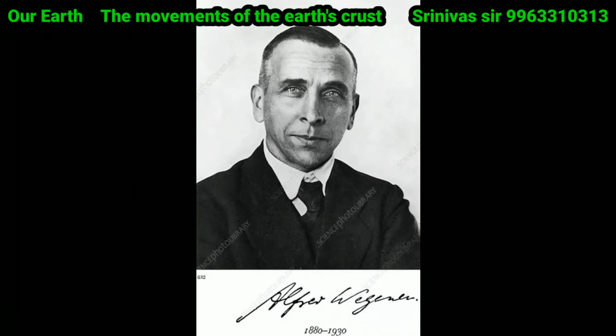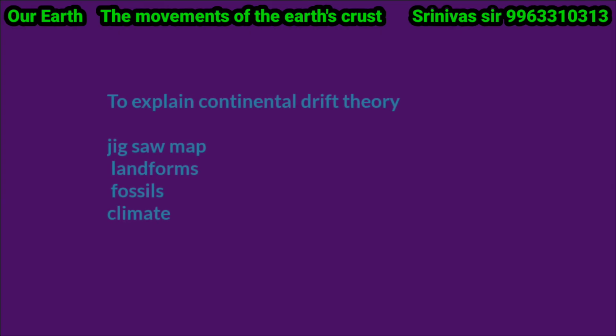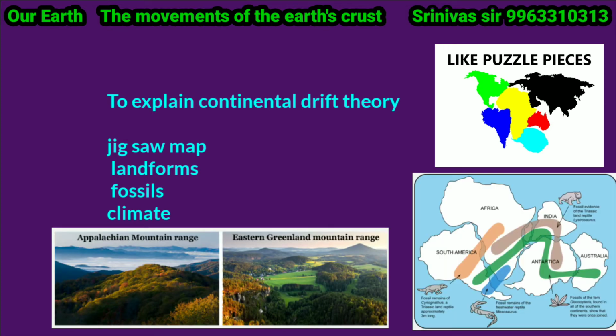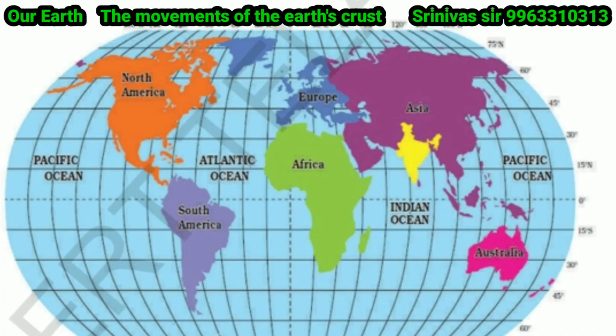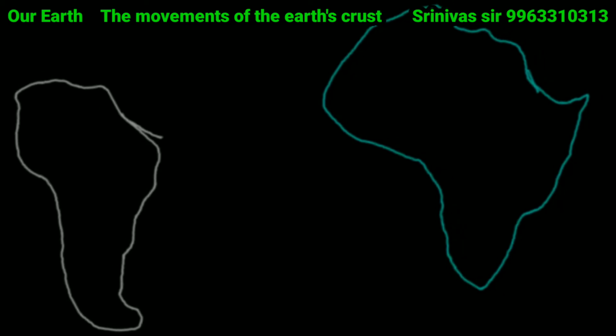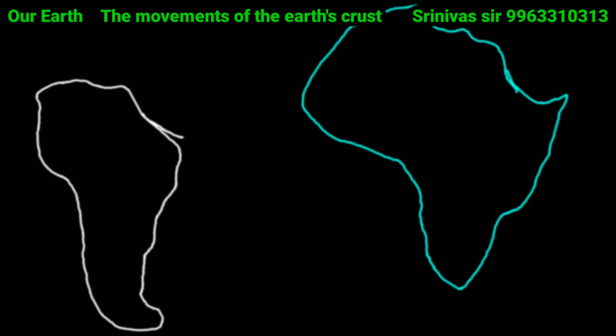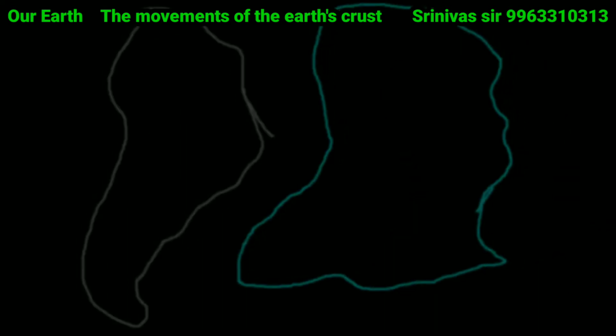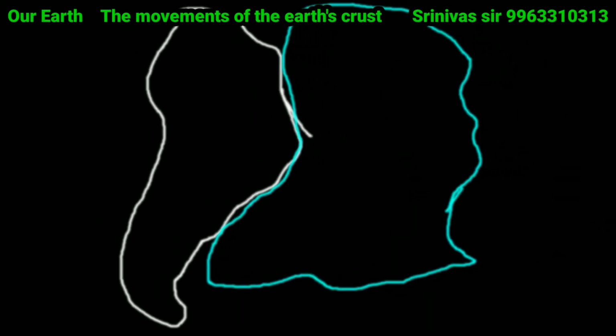Dear children, how did he know that continents are moving? To explain continental drift theory, Alfred Wegener used four evidences. They are the jigsaw map, landforms, fossils, and climate. If we look at the map of the world, it appears that the eastern edge of South America and the western edge of Africa could fit together like interlocking puzzle pieces.